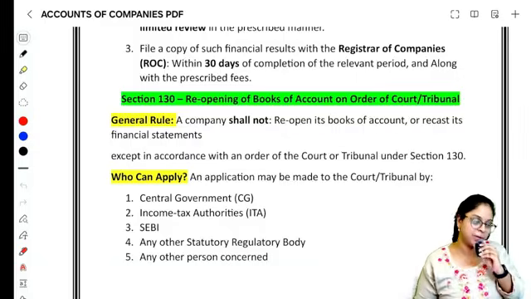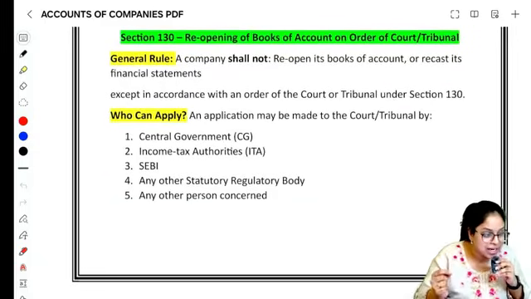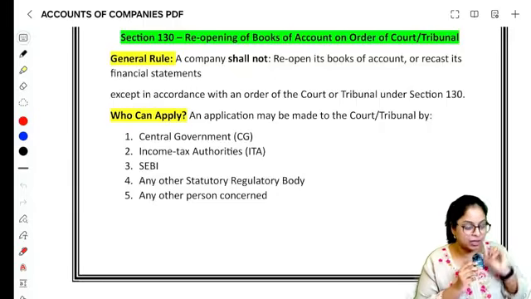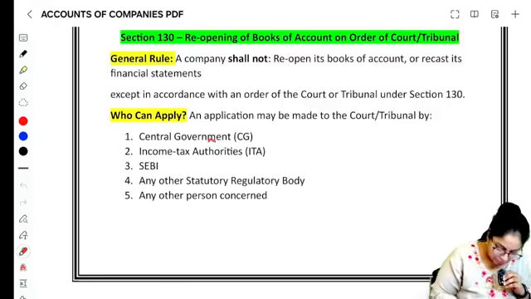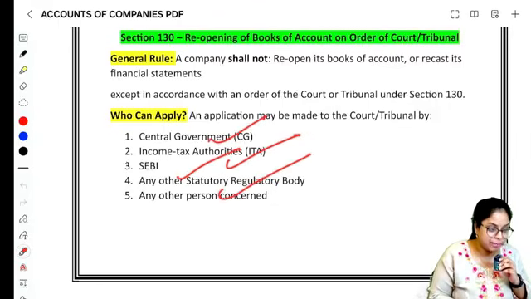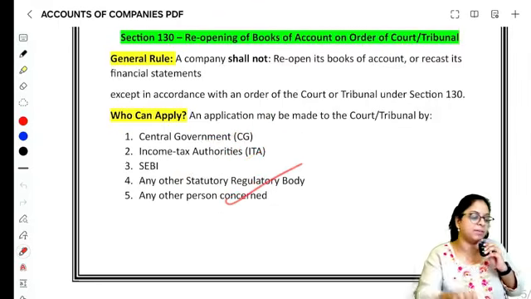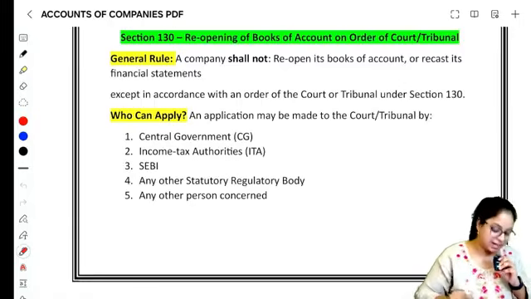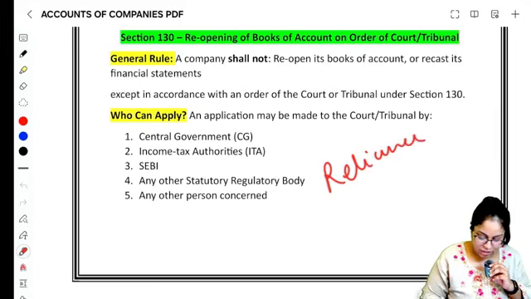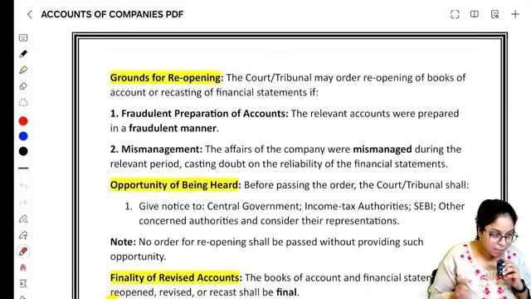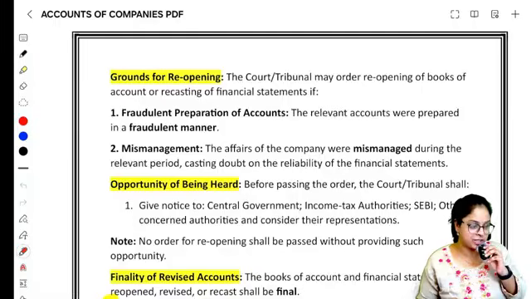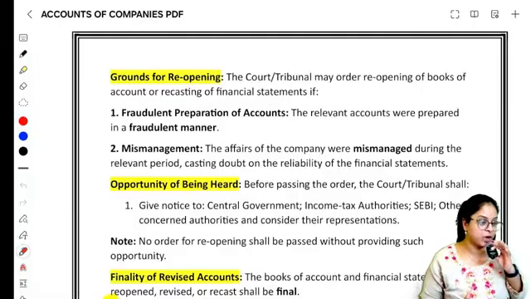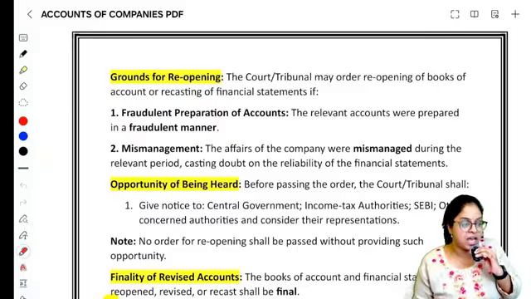Someone will apply. Either the central government, income tax authority, SEBI, any other statutory regulatory body, these are the ones you are reading here, right? Any one of them. Either the central government, income tax authority, SEBI, or any other regulatory body or any other person as may be concerned can apply to the court or tribunal and tell that Reliance Limited has not prepared their financial statements correctly. They have done some fraudulent activity in preparing the financial statement, or when the financial statements were being prepared, there was mismanagement because of which we have doubt on the reliability of the financial statement.